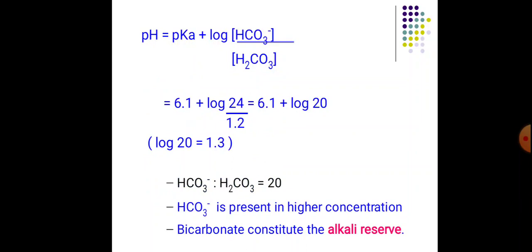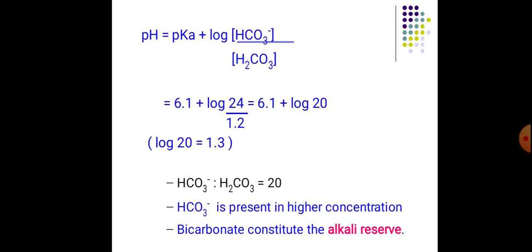Now let's apply this in the Henderson-Hasselbalch equation. What is the Henderson-Hasselbalch equation? pH is equal to pKa plus log salt by acid, or log base by acid. The pKa of carbonic acid is 6.1, the concentration of HCO3- in the plasma is 24 millimoles per liter, and that of carbonic acid is 1.2 millimoles per liter.